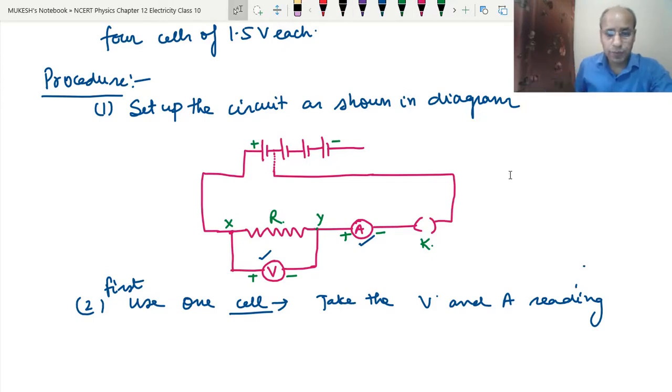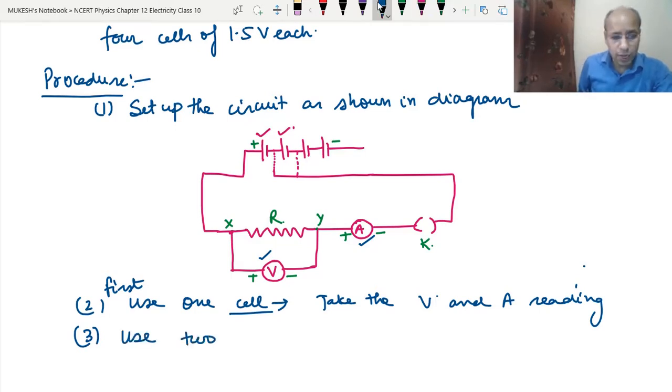Okay, now after we have taken these two readings, then we'll connect the second cell. First we used only one cell, now we will use two cells. So now the potential difference becomes more, so there should be a change in the values of V and A. Now use two cells and take the corresponding V and A readings.